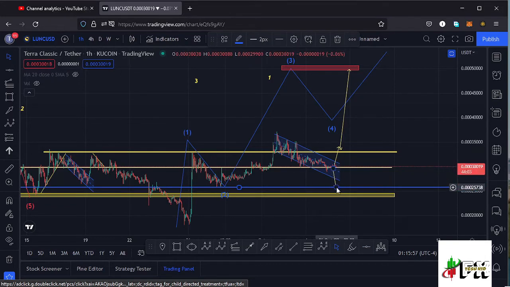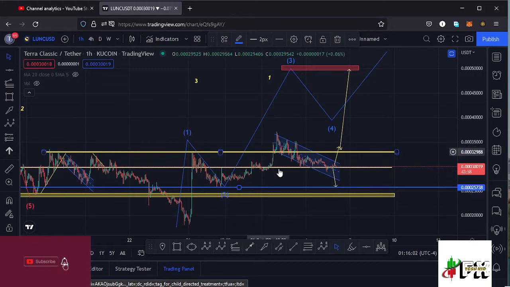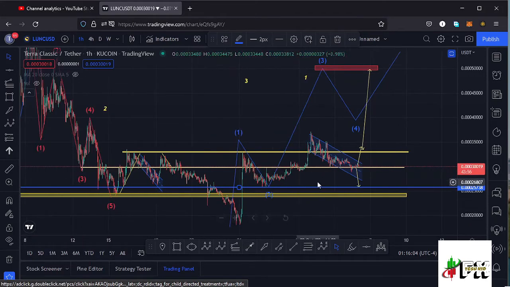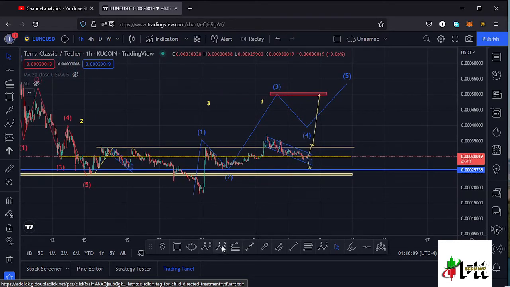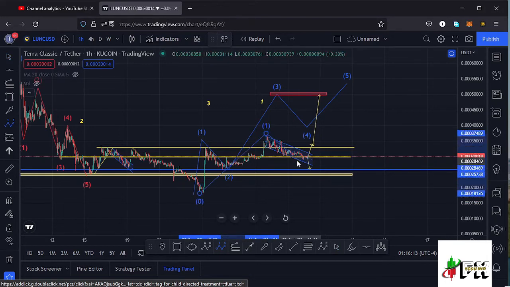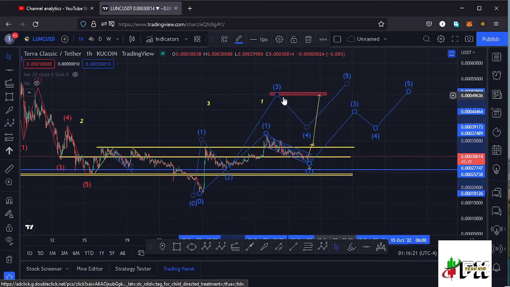So in case we get back to the $0.00025 mark, that will be invalidating my Elliott wave structure right here, and I'll have to view this movement to the upper side as something else. And the only way we can view that is just having this as a massive wave 1. Then whatever we are seeing over here is a retracement to the lower side in the formation of a wave 2, then expect a wave 3, then a wave 4, and then a wave 5, which we can now name as a higher Elliott wave count 1, which is a fractal wave within a wave 3. So that is the other possible scenario that can play out here on the Lunc chart.